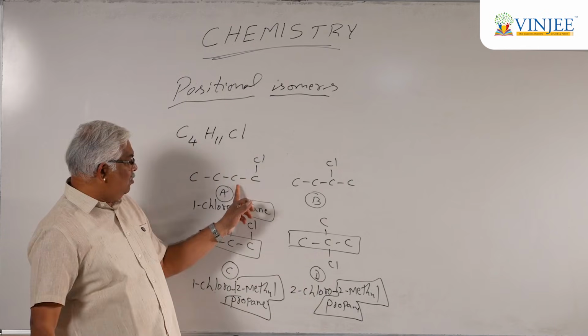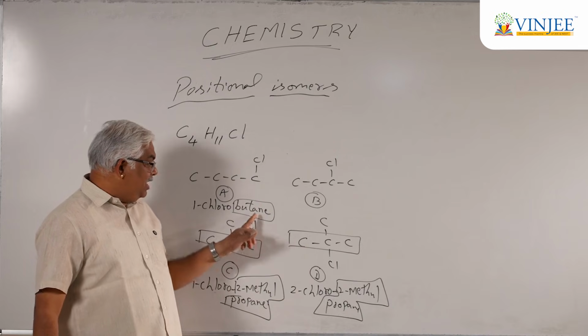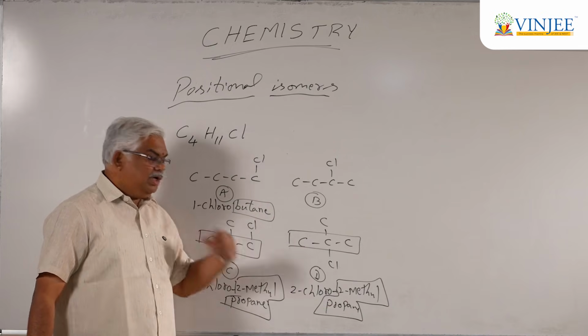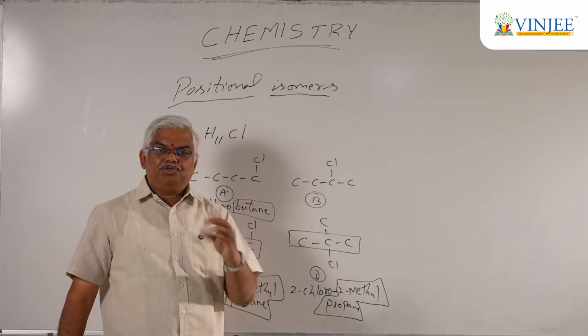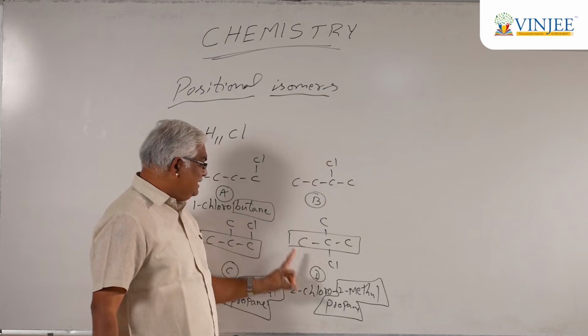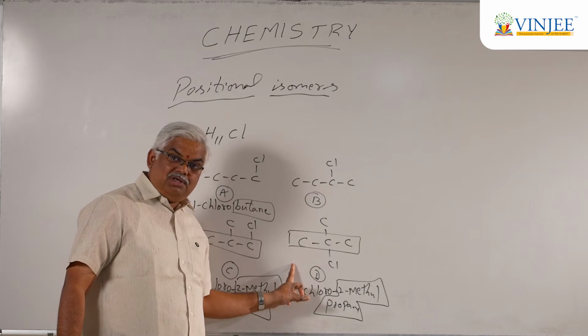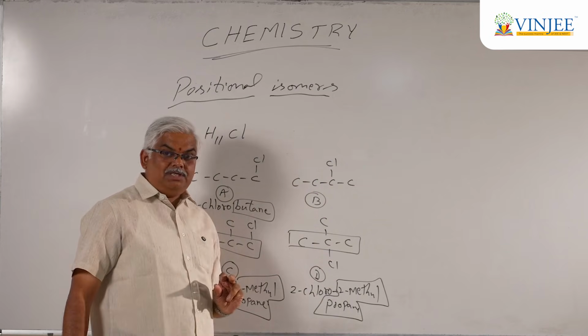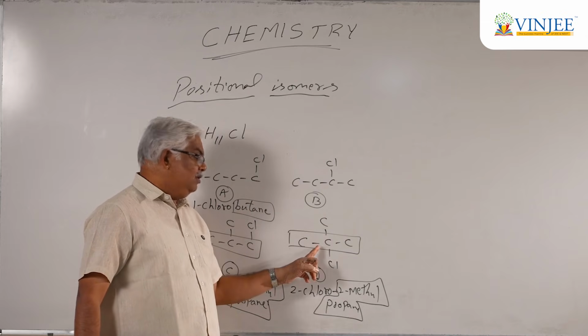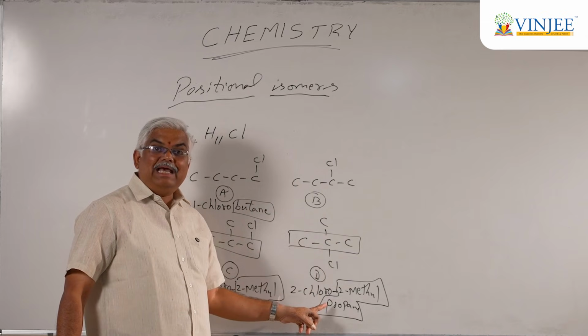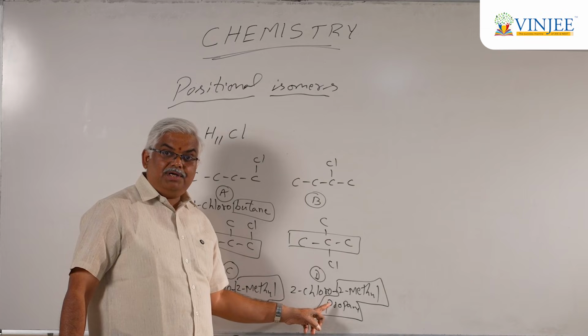Then what about A and D? They differ in the parent chain. So, immaterial of where the position of the substituent is, we consider them only chain isomers. To call them positional isomers, you need to have the same carbon skeleton, which is very, very important.